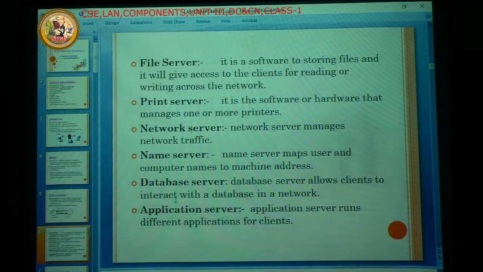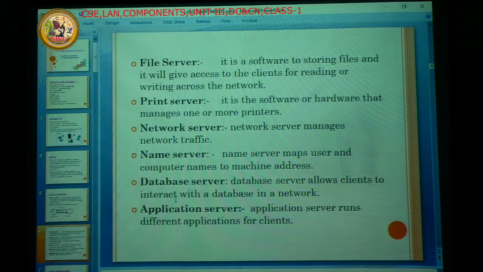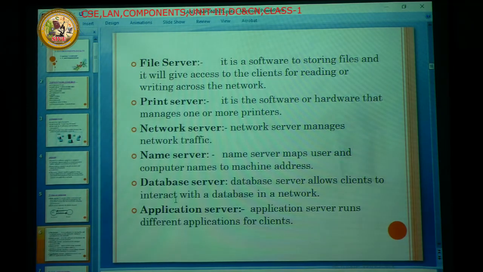Here the file server means the file system. Here also, a normal PC we are making becomes the file server. But we choose a PC that is a high-configuration system. When we choose a high-configuration system, it means the RAM capacity and hard disk capacity, all capacities are higher than a normal system. So we choose that system and store all the files centrally.